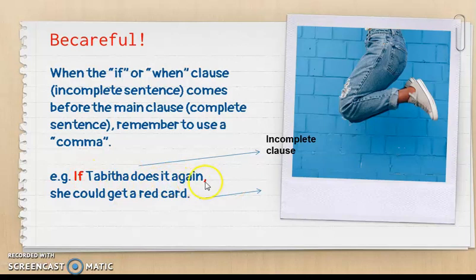If Tabitha does it again, this is called an incomplete clause. Whereas she could get a red card is the main clause, or complete clause. If the if clause or when clause is placed in front of the main clause, a comma follows the clause. But if your main clause is placed in front, you do not need to put a comma here.